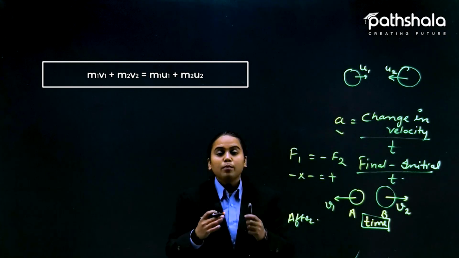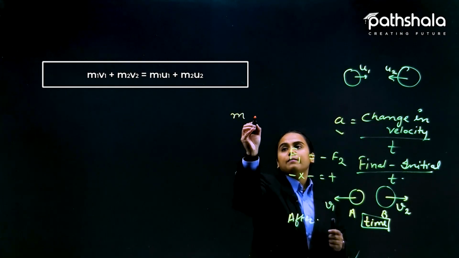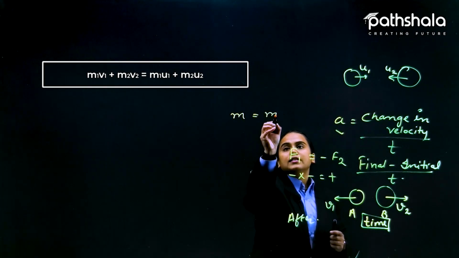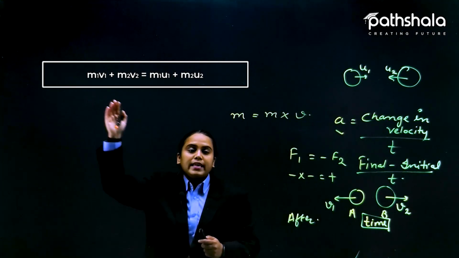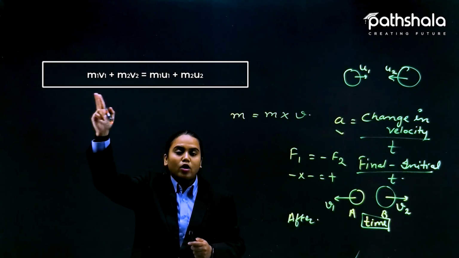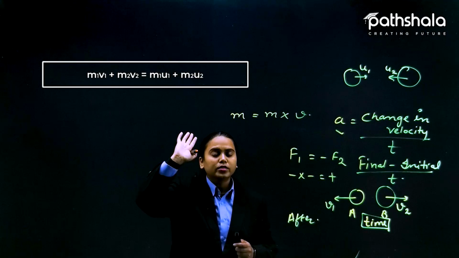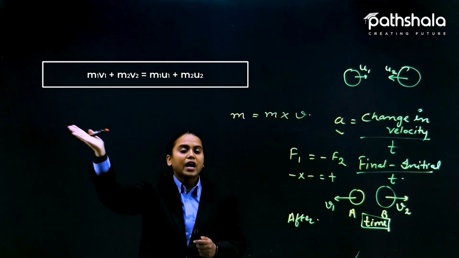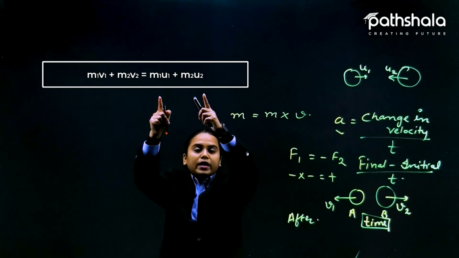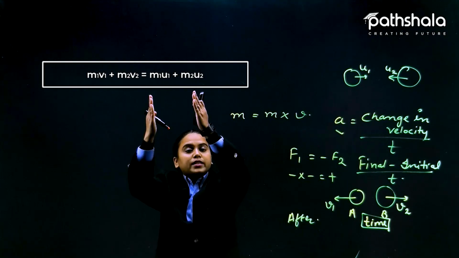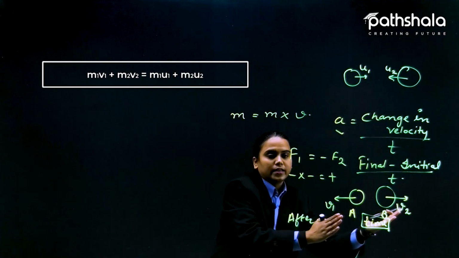So this is total momentum conservation, because we have seen that momentum is nothing but mass multiplied by velocity, and here also the same thing is happening: mass multiplied by velocity, mass multiplied by velocity. So all these values are actually momentum, but the u1 and u2 values that we are adding are the previous momentum, and this is the after momentum that is seen here.